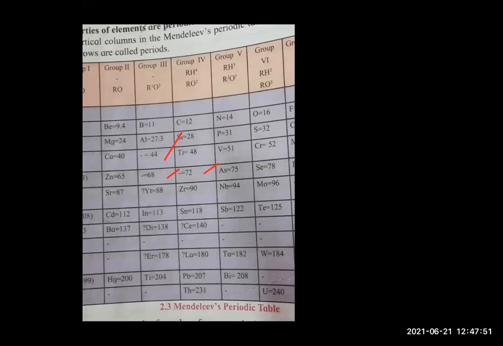I hope you all understood, students. So this way he gave the names to the 3 elements. Okay, so these 2 are the main merits of Mendeleev's periodic table. Yes, merits may come in the paper also. Write the merits of Mendeleev's periodic table. So you should be able to describe it.